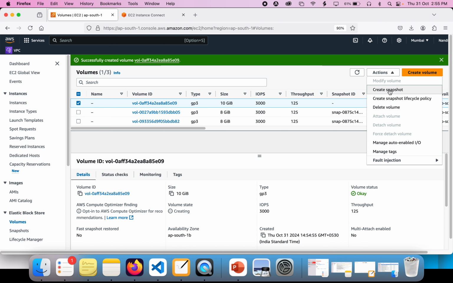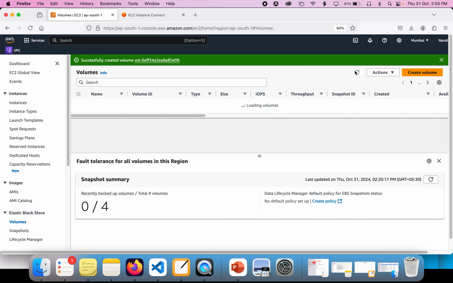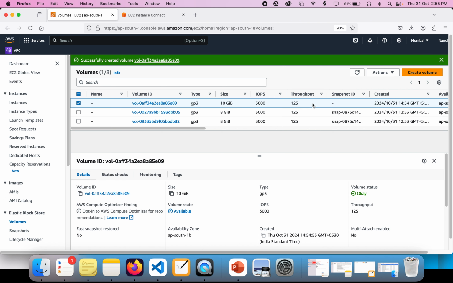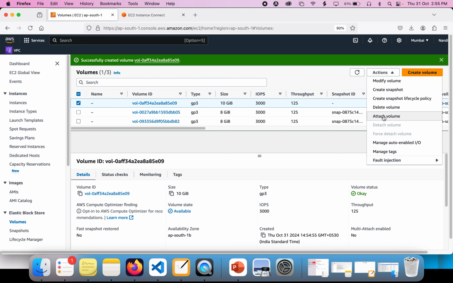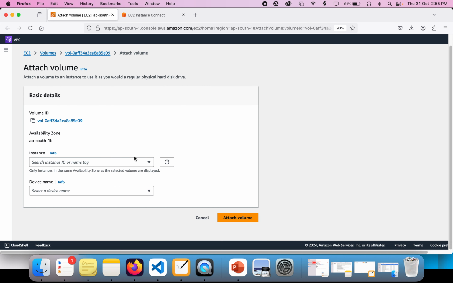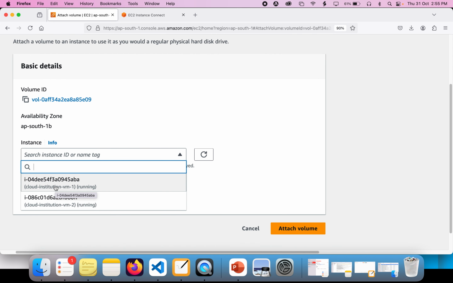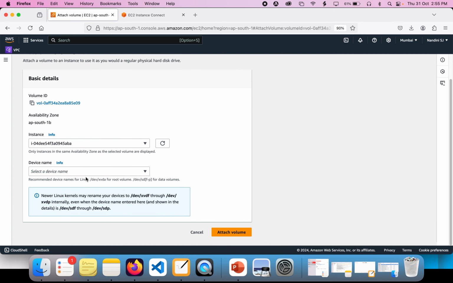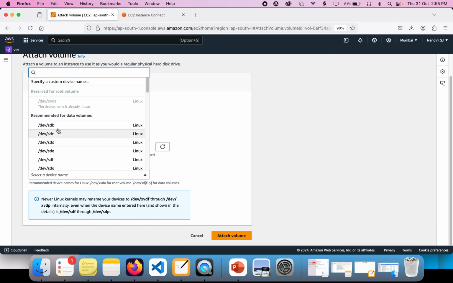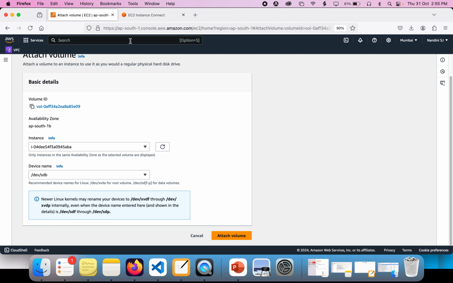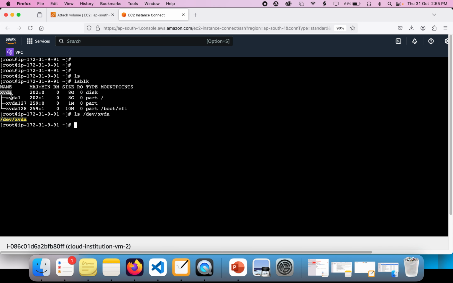I'm going to click on Actions and then Attach volume. It is taking some time, so I'm going to refresh it. Now if you go and see, Attach volume should be enabled. Click on it, select the cloud institution one VM, and then select the device. I'm going to choose /dev/sdb. As you can see here, there is no volume called /dev/sdb, and here also, sdb: no such file or directory.